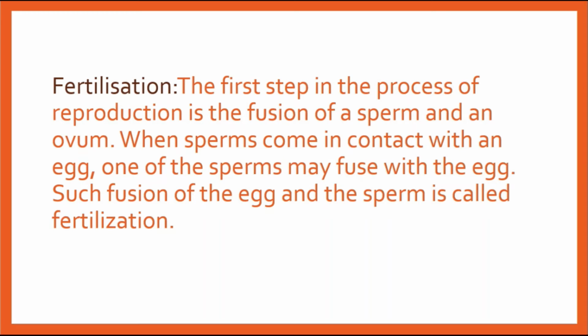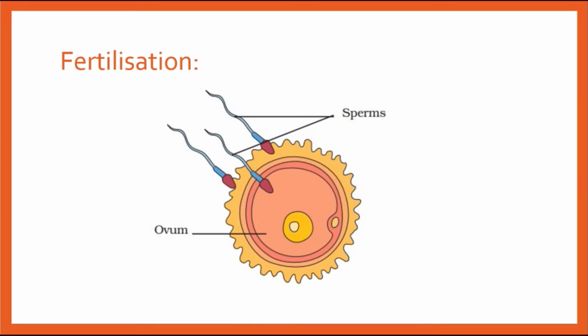Next, let's see the picture of fertilization. Here this is the ovum, the egg. These are sperms. Rarely, in two or three cases, out of lakhs of sperms one will enter and all the others will drop off.